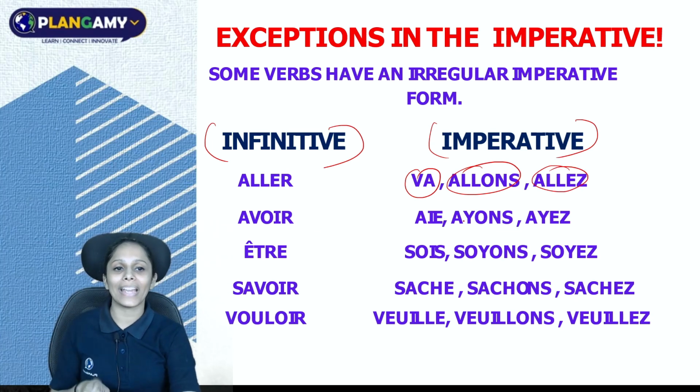Avoir becomes aie, ayons, ayez. Être becomes sois, soyons, soyez. Savoir becomes sache, sachons, sachez. Vouloir becomes veuille, veuillons, veuillez. So it's very important. You just have to learn them by heart.